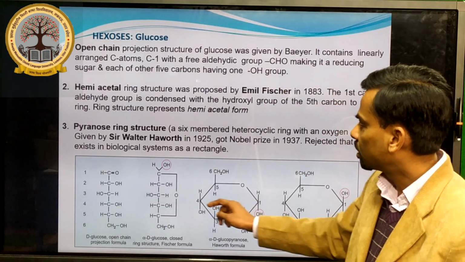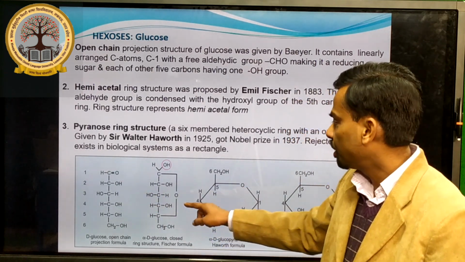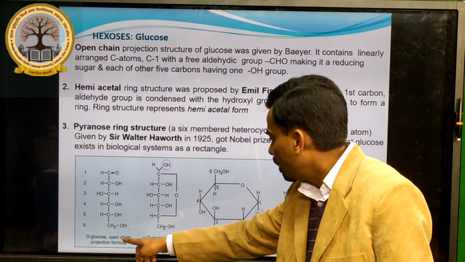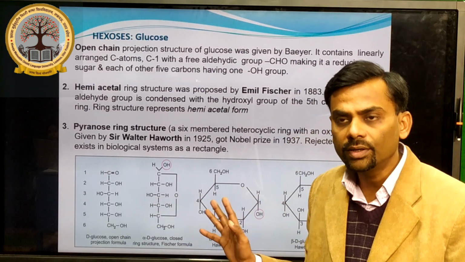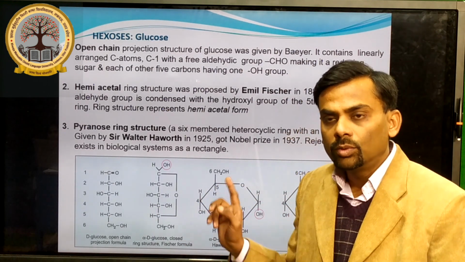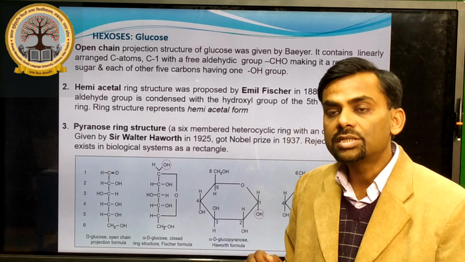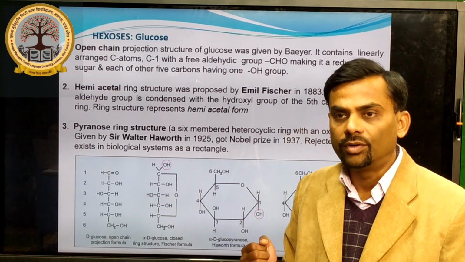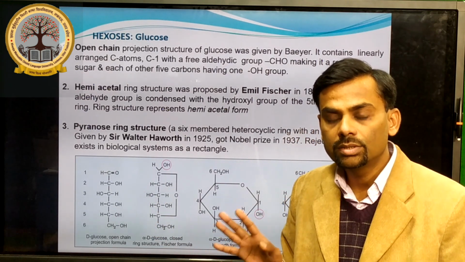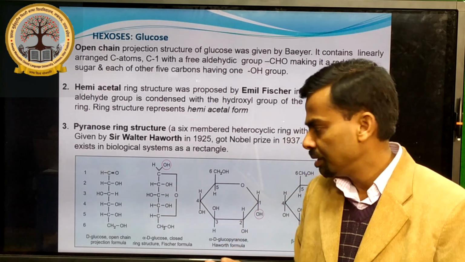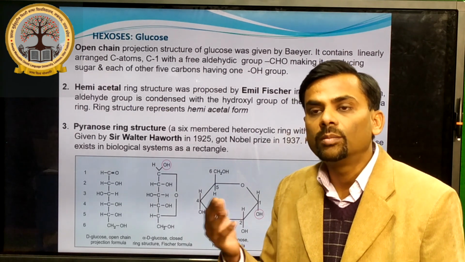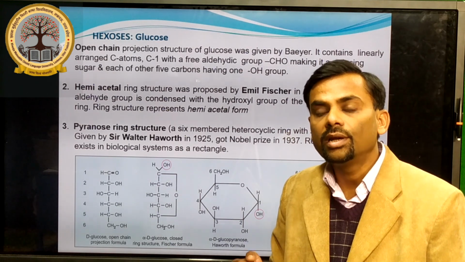Before that, these are the open chain and closed chain ring structures. Here the term is written D and alpha. What is this D and alpha? D and L: there are two terminologies given to monosaccharides because they are stereoisomers. D is the natural form, that is why it is written here D only, not L. It is the natural form existing in our body and in animals. And what is alpha and beta? It is the anomeric form of monosaccharide, which we will study later on.